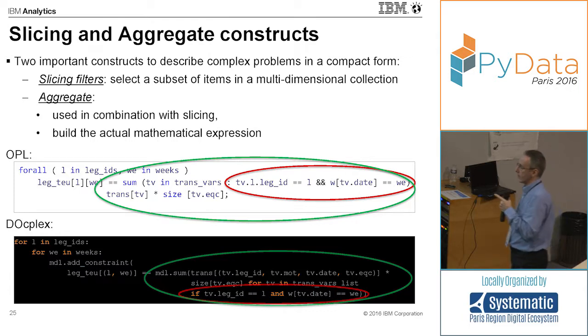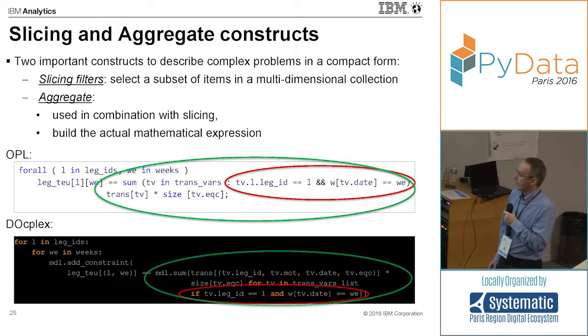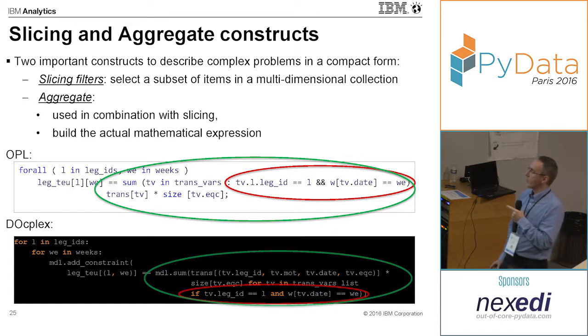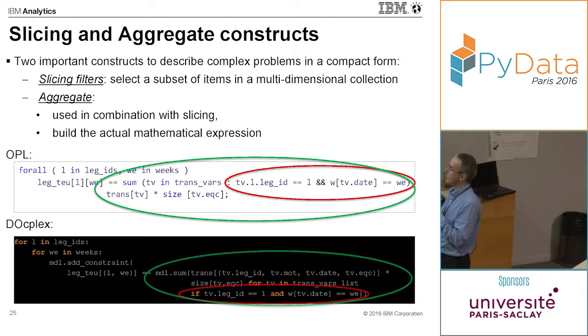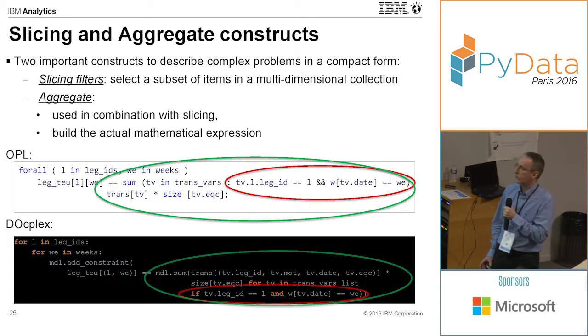However, that's okay with a small problem. But what we're missing here is that those specialized languages are designed for handling slicing very efficiently. We don't see it here, but it does not iterate through all this collection each time. It's done very efficiently in the background, and you are not even aware of it.